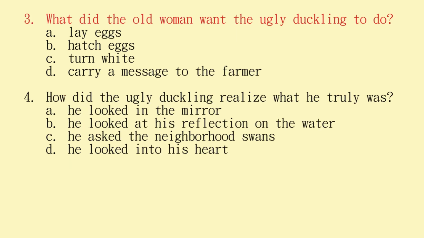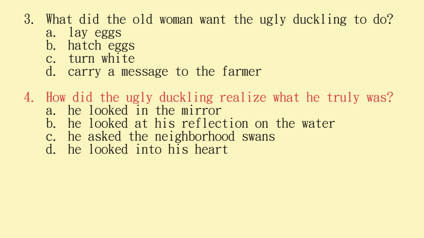Question 3. What did the old woman want the ugly duckling to do? A, lay eggs, B, hatch eggs, C, turn white, D, carry a message to the farmer. The answer is A, lay eggs. Question 4. How did the ugly duckling realize what he truly was?